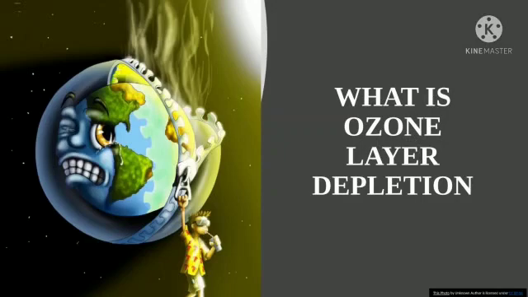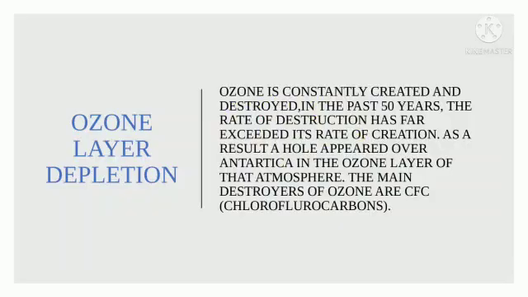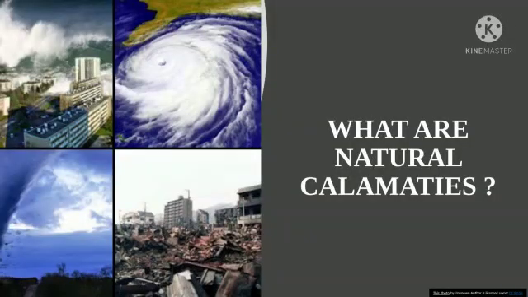And what is ozone layer depletion? Ozone is constantly created and destroyed. In the past 50 years, the rate of the destruction has far exceeded its rate of creation. As a result, a hole appeared over Antarctica in the ozone layer of the atmosphere. The main destroyers of ozone are CFCs, chlorofluorocarbons.